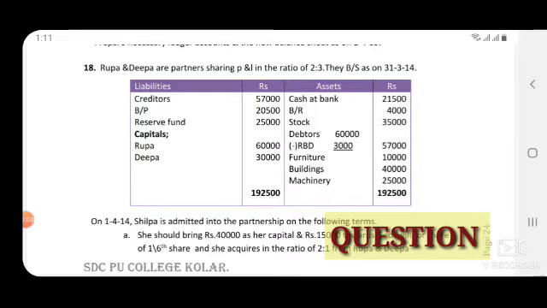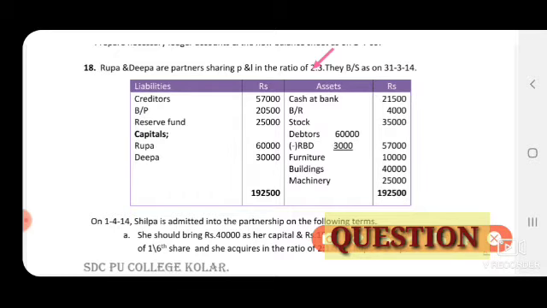So question, Rupa and Deepa are partners sharing profits and losses in the ratio of 2:3. So this is the old ratio. So 2:3, this ratio is used to share the revaluation account amount, that is profit or loss, and accumulated profit or loss, that is general reserve fund profit and loss. The balance sheet as on 31st March 2014 is as follows.